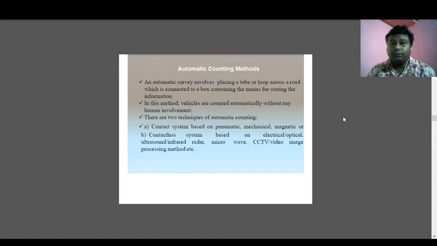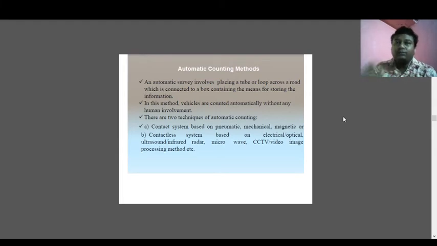So this is a road, this is one part of the road, and that is another portion of the road. The roads are connected with some wire, and the two ends are connected with bolts. That is what is written here: an automatic survey involves placing a tube or loop. The connector between two portions of the road is known as the tube, and these tubes are connected at both ends with bolts.